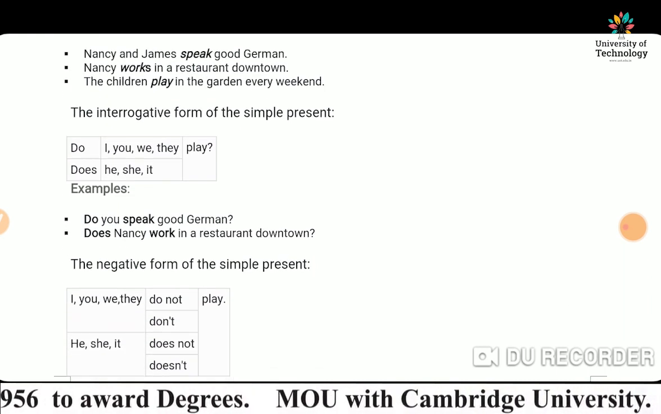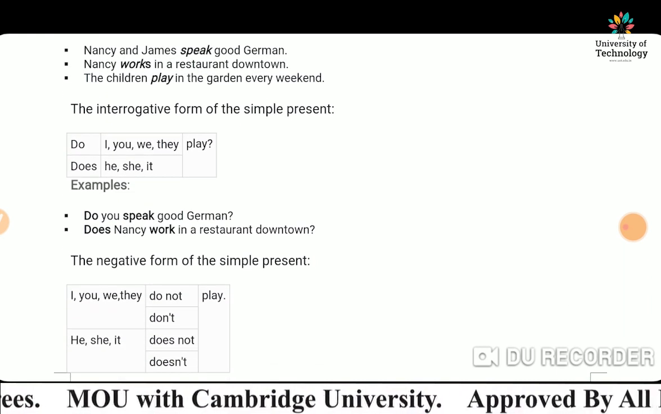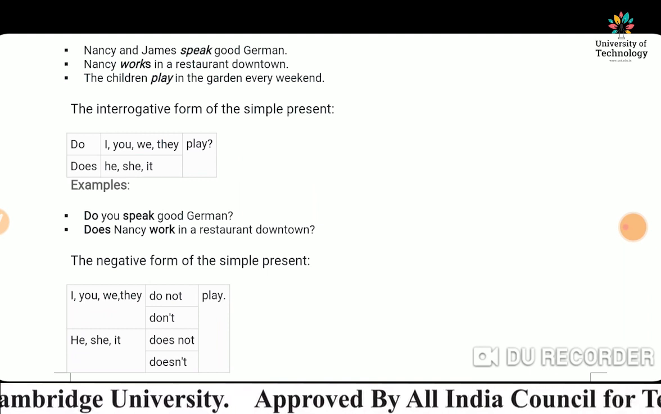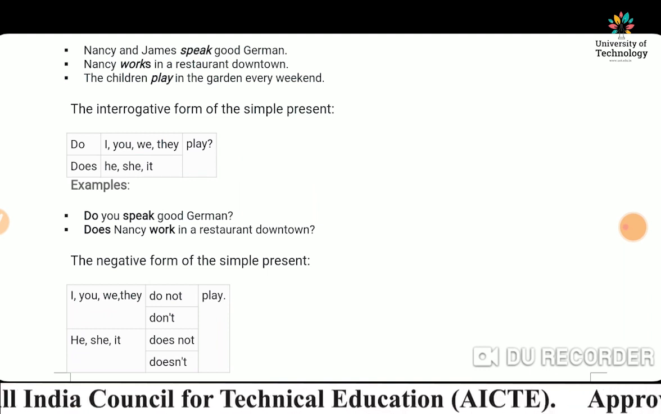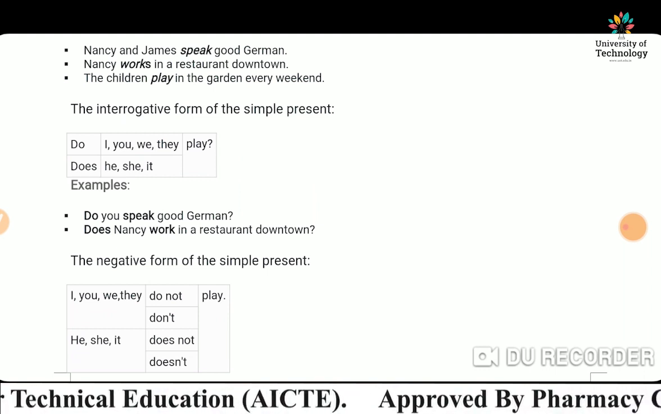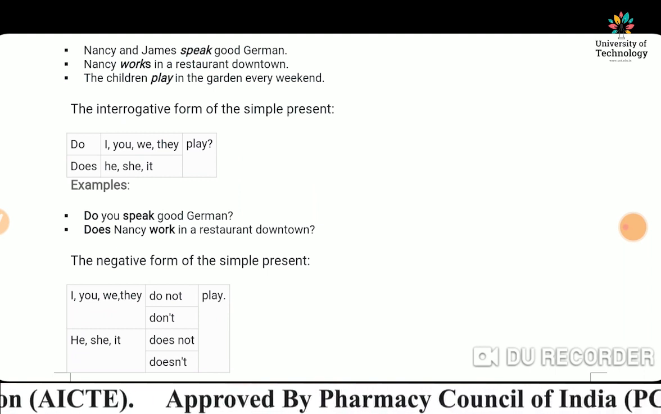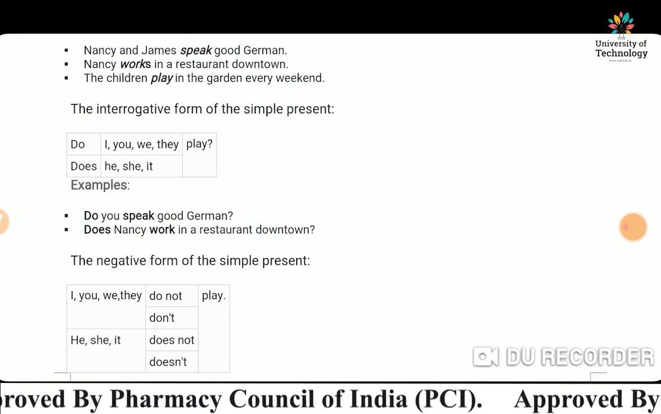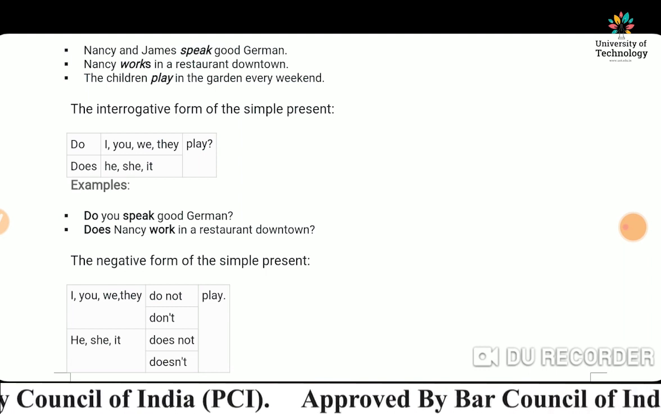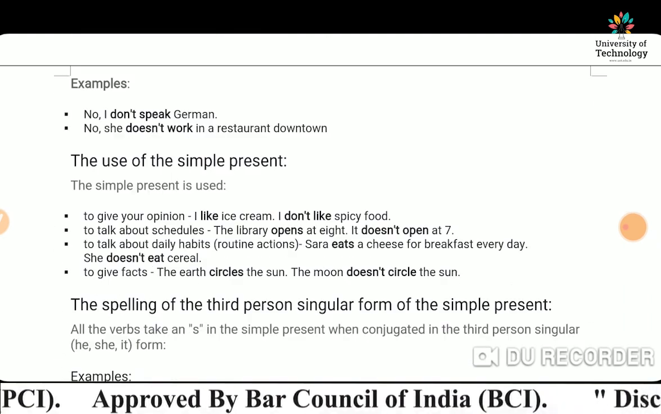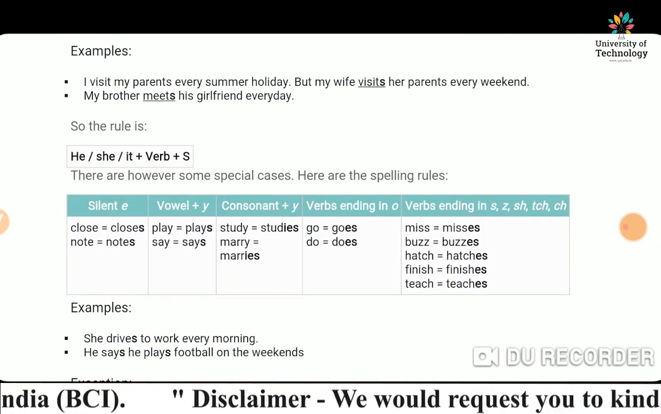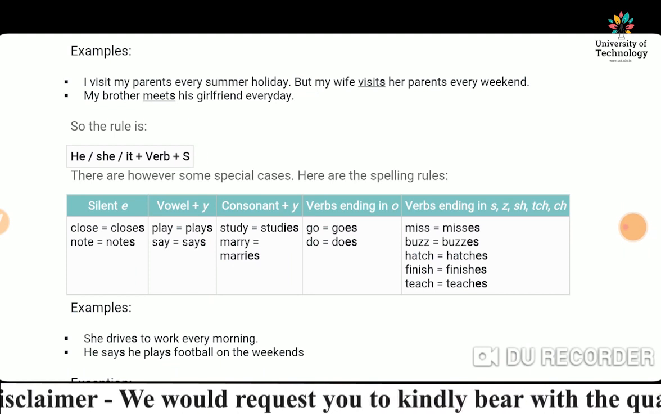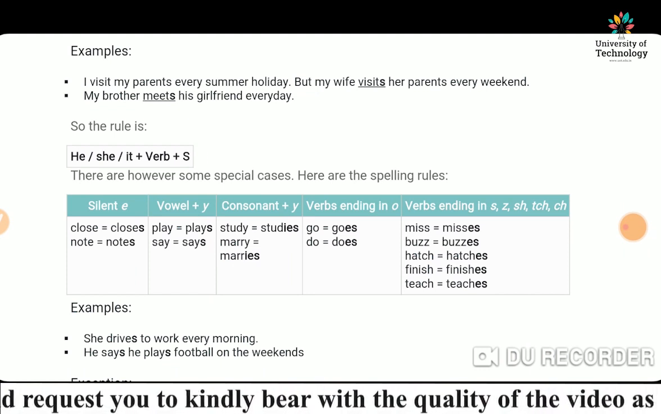If we talk about interrogative sentences, do and does have to come first. Do plus subject plus verb first form plus object. Does plus subject plus verb first form plus object. And here you can pay attention to where we have to use s or es.